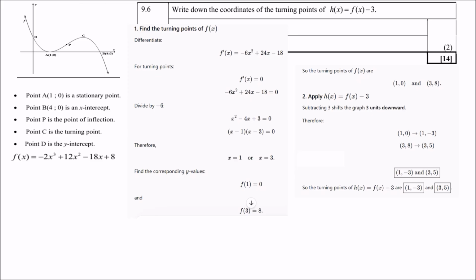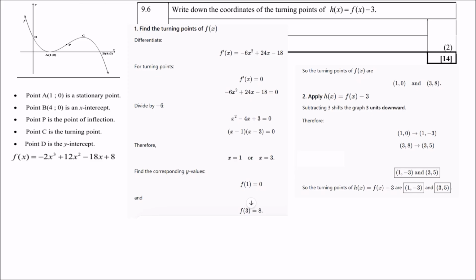So you do your normal thing, you differentiate, right? Simplify, let the derivative be equal to 0, and then you factorize, and you get x equals 1 and x equals 3. So those are the two x values of the turning points. Then you find the two corresponding y values. You remember how? Substitute into the original function. Then you get a 0 and an 8. So therefore the turning points will be (1; 0) and (3; 8).